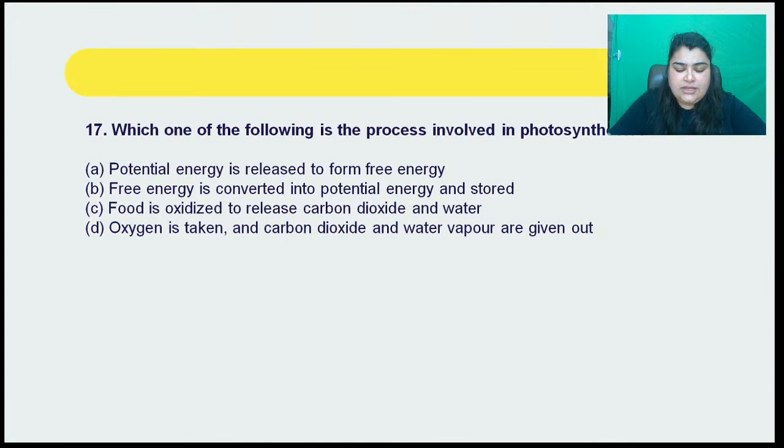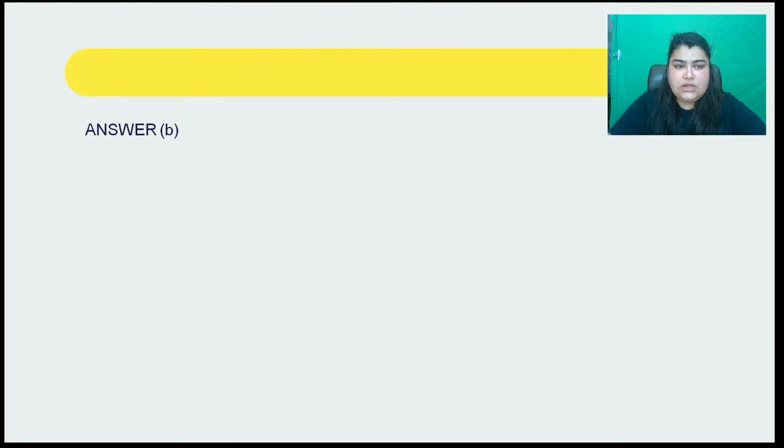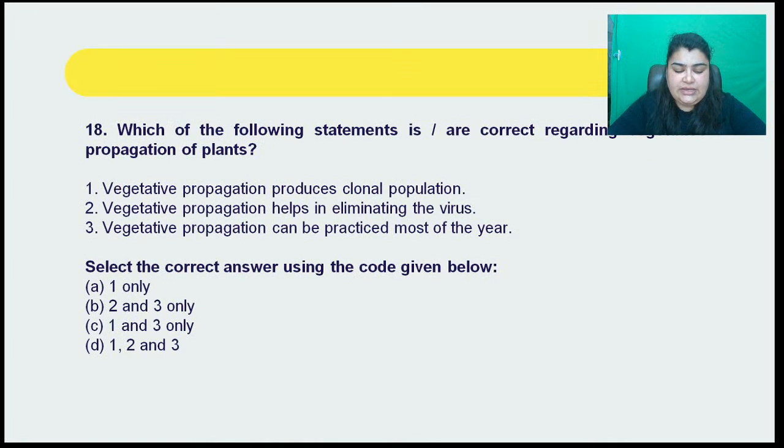Now going on to the next question here, what do we have here? Now we are talking about question number 18, which is, which of the following statements is or are correct regarding vegetative propagation of plants? I'll repeat the question.